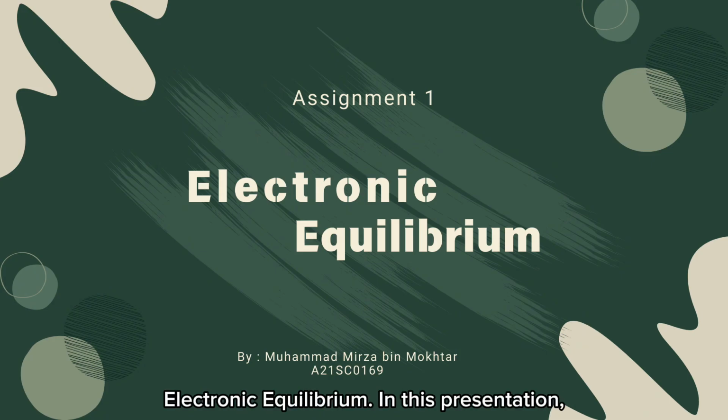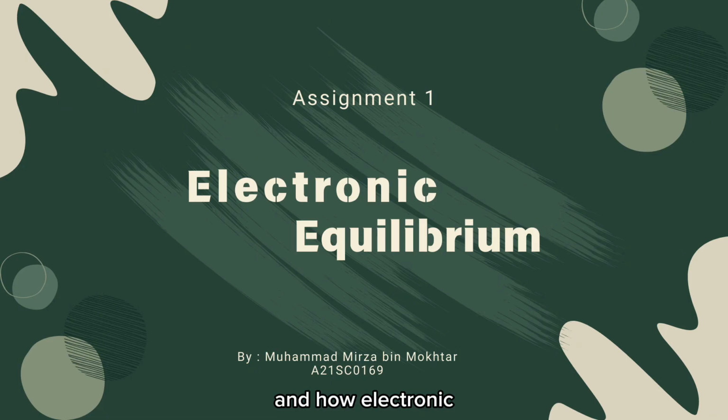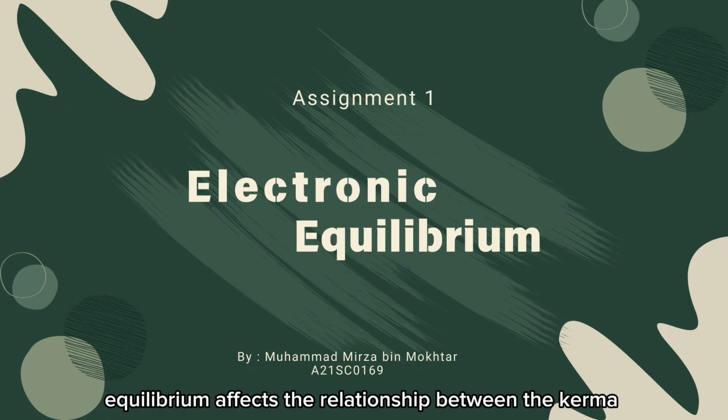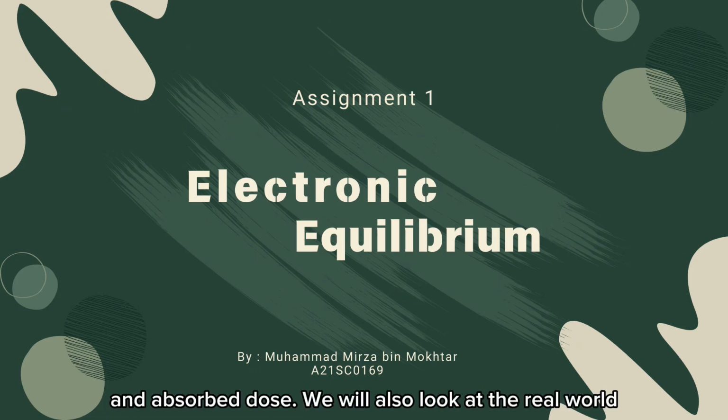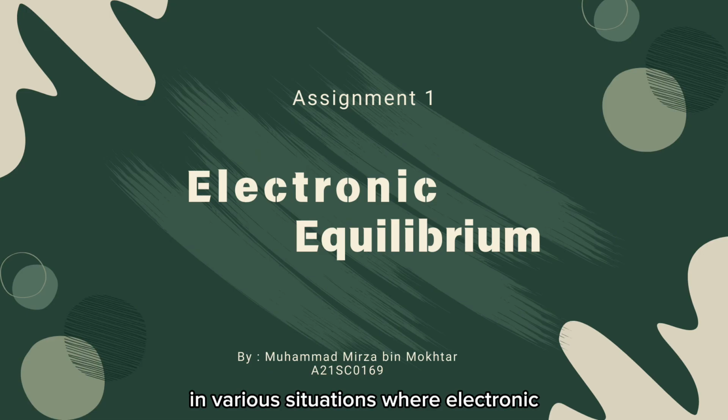In this presentation, we will explore how energy is transferred and absorbed when high energy photons interact with matter and how electronic equilibrium affects the relationship between the Kerma and absorbed dose. We will also look at the real world implication and challenge of calculating absorbed dose in various situations where electronic equilibrium may not be fully achieved.